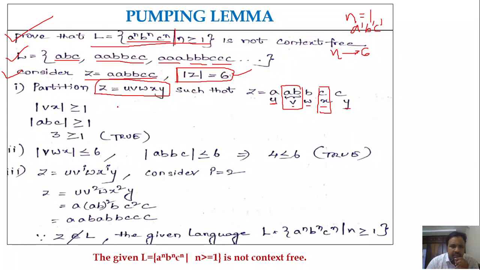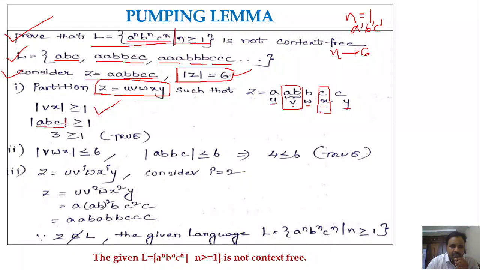Now check out the condition: mod vx must be greater than or equal to 1. So what is mod v? It is of length 2. What is x? It is of length 1. So in total it is length 3, right? So v means ab, and x means cb.